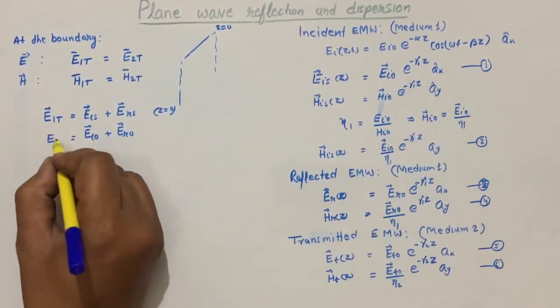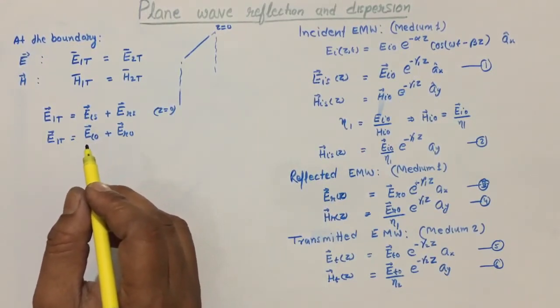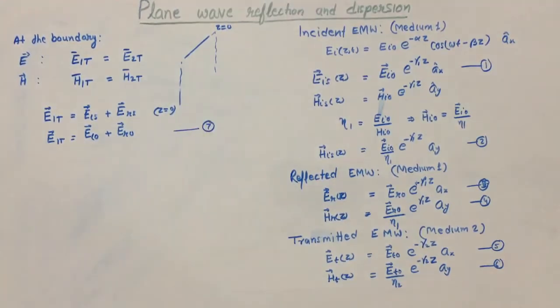That will be the tangential component of the electric field at the boundary. So we can say this is equation number 7.